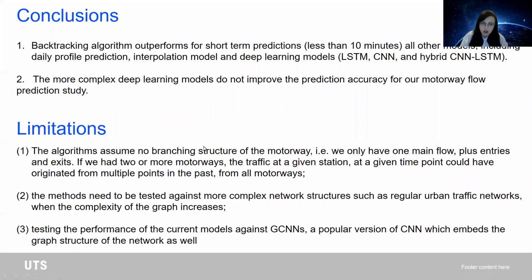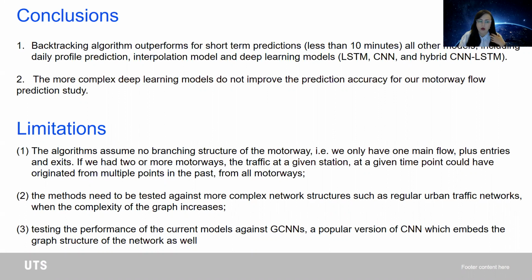However, there are a few limitations. Our algorithms do not assume any branching structure, so we only have the main flow, the entries and the exits. However, as you have seen, when there is the interconnection between our motorway and another motorway, the error increases. We highly believe that this is more related to the data sets that are being transmitted, station equipment errors, but of course, we would love to be able to apply these algorithms to more complex network structures and even urban arterial networks to see how they perform.